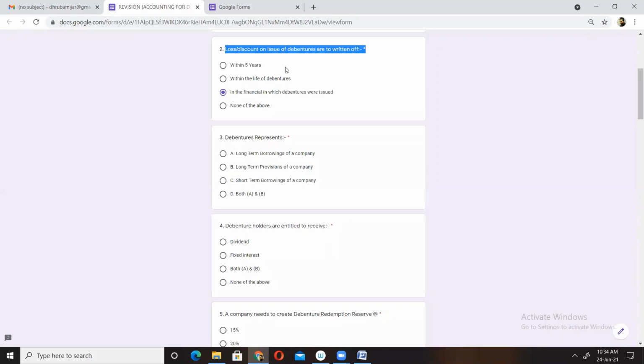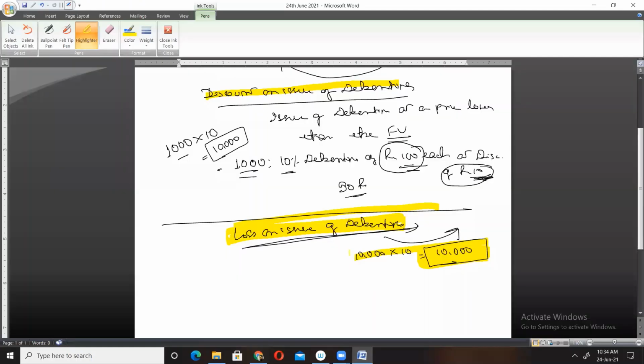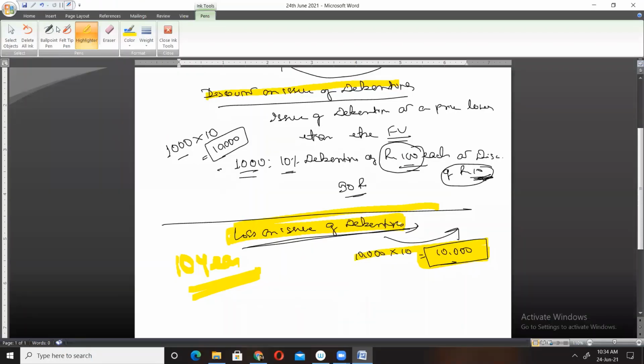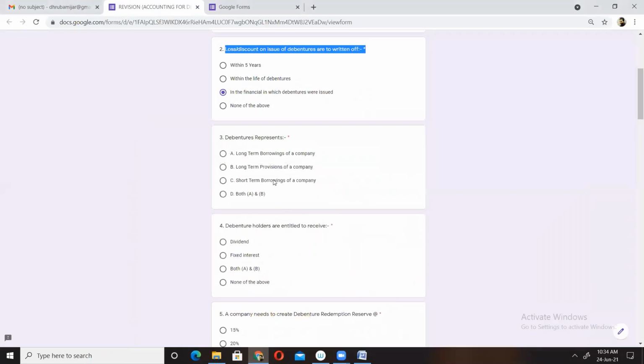The first option is within 5 years. Second option, within the life of the debentures. Within the life of the debentures means if these debentures are issued for 10 years, it is called the life of the debenture. Next option, in the financial year in which debentures were issued. So, for example, these debentures were issued in the financial year 2019-20. And lastly, we have none of the above. So, the correct option is in the financial year in which debentures are issued.